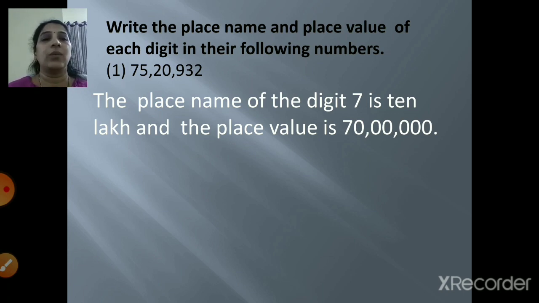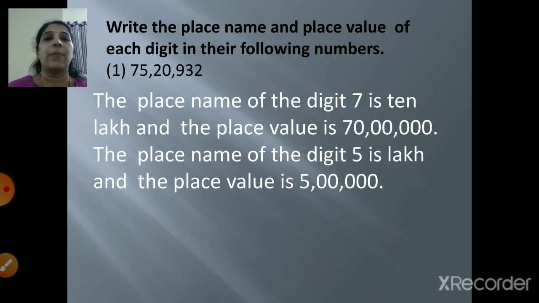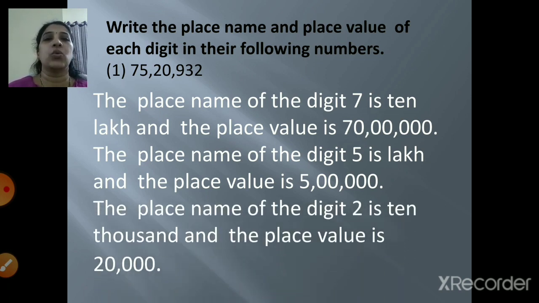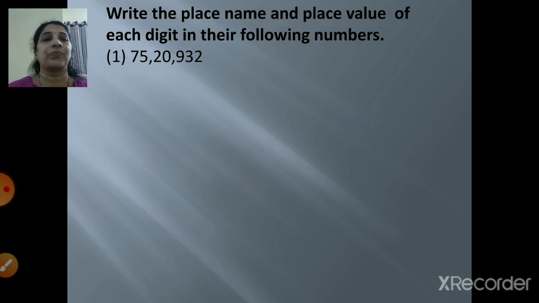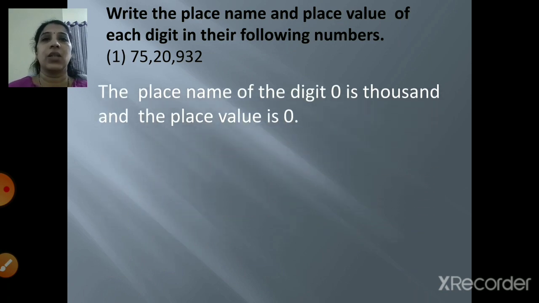Right? So now, second one, the place name of the digit 5 is lakh and the place value is 5 lakh. Right? Next number is 2. So the place name of the digit 2 is 10,000 and the place value is 20,000. Now, next number is 0. So the place name of the digit 0 is 1000 and the place value is 0 because 0 has got no value. So the place value will be 0.